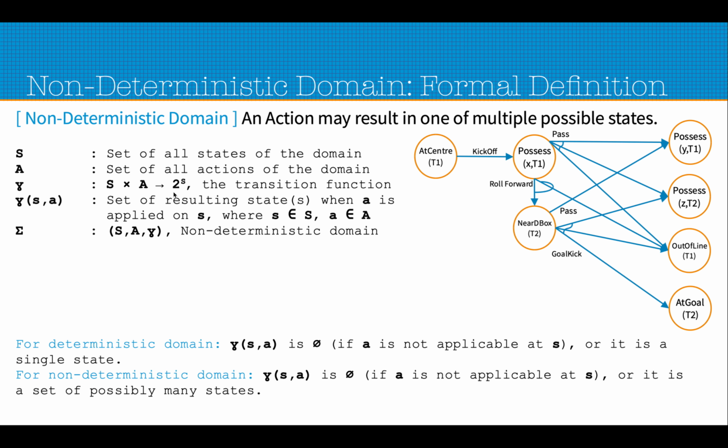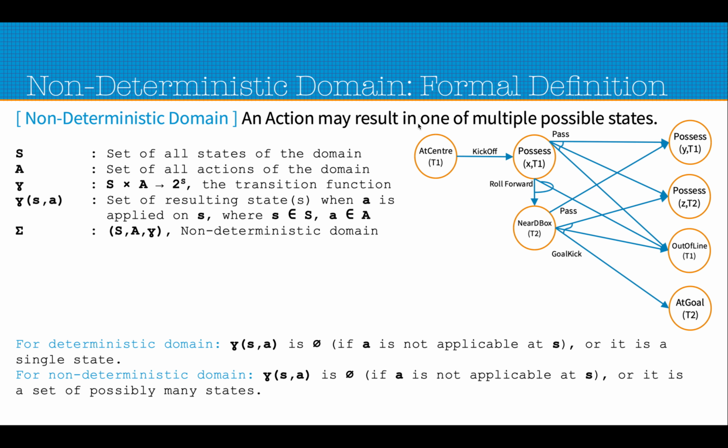So basically the 2 to the power S in this case is a subset of the set S of states, and in this case the subset consists of these three circles: pauses, the second pauses, and the out of line. So if we apply the pass action from this state, they can land up in these. So that is the transition function.